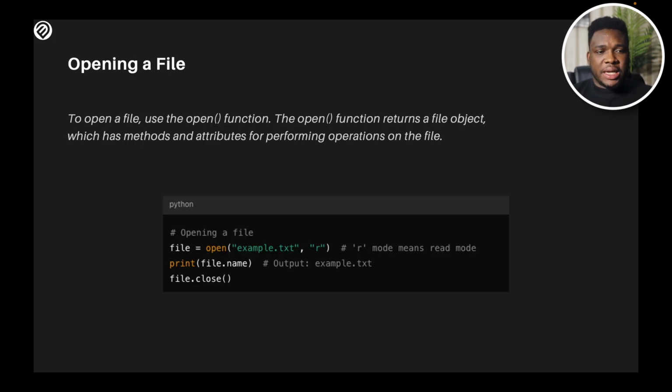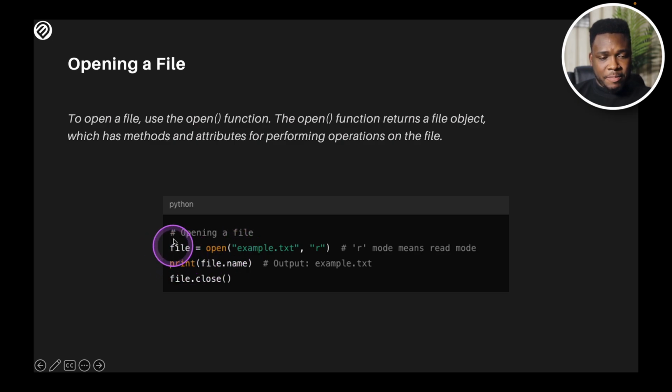Let's talk about opening a file. To open a file, use the open function. The open function returns a file object which has methods and attributes for performing operations on the file. So within that function, you are able to perform a lot of activities that have to do with the file. It returns the file object, and within that file object, there are methods and attributes that do different operations on that file.